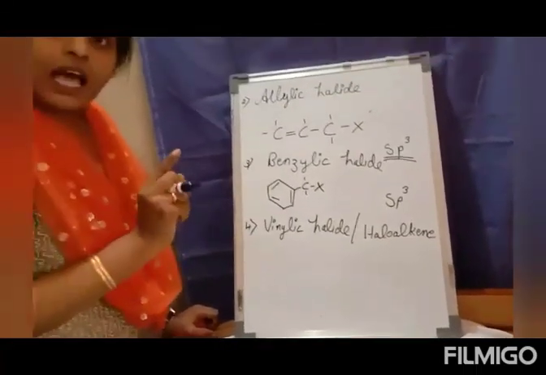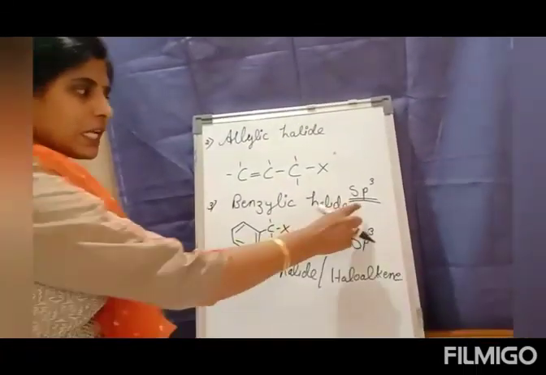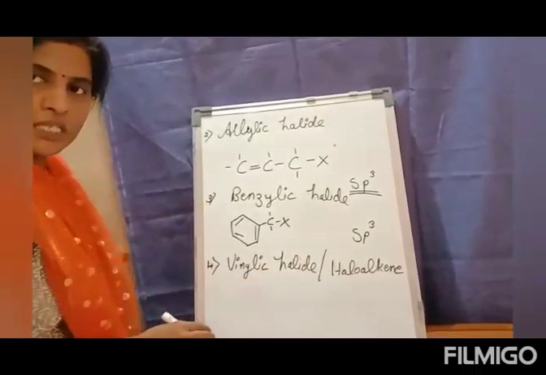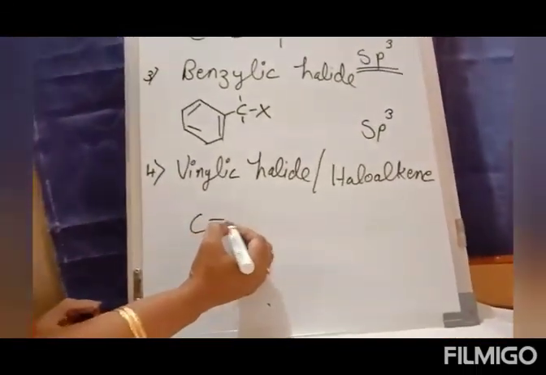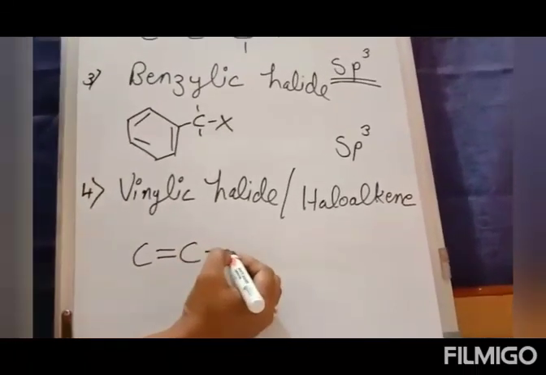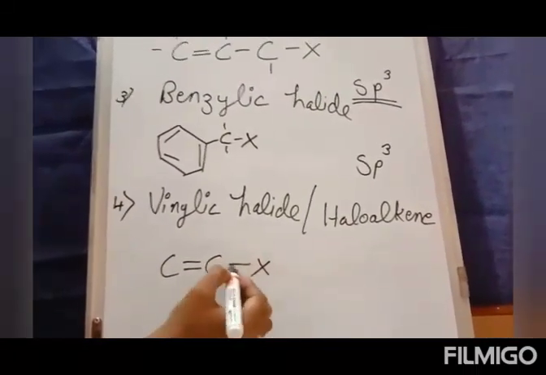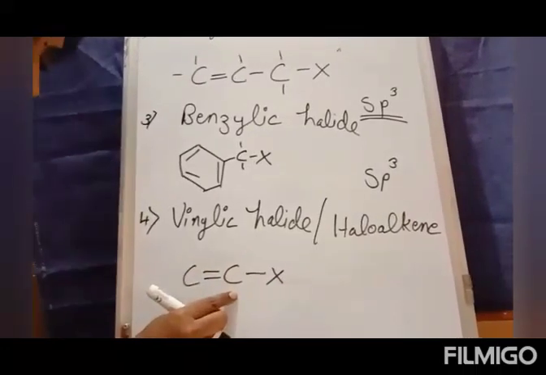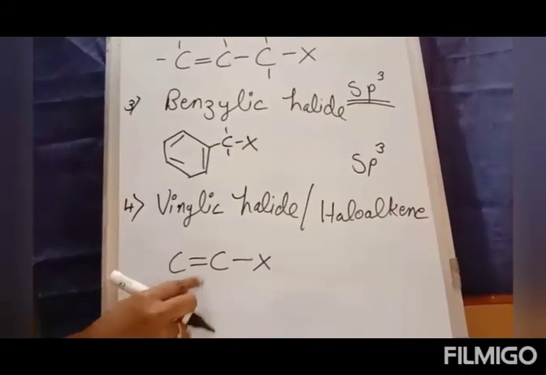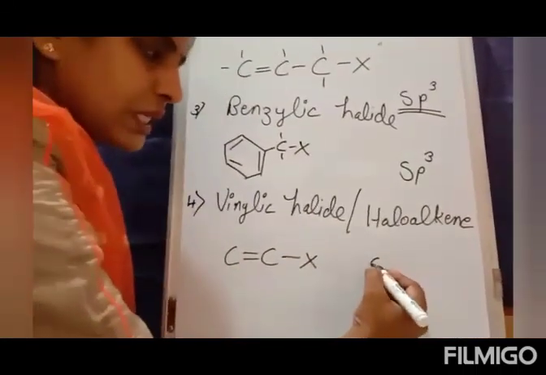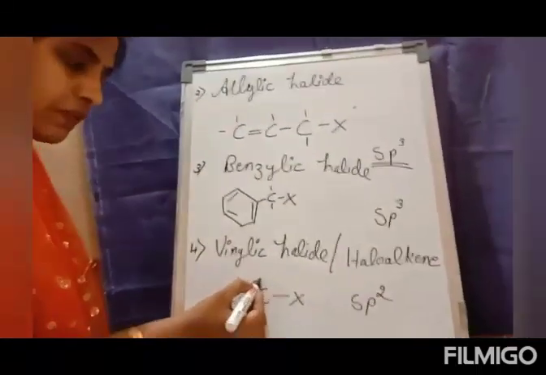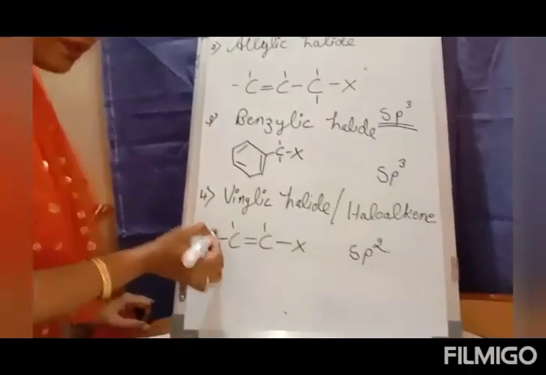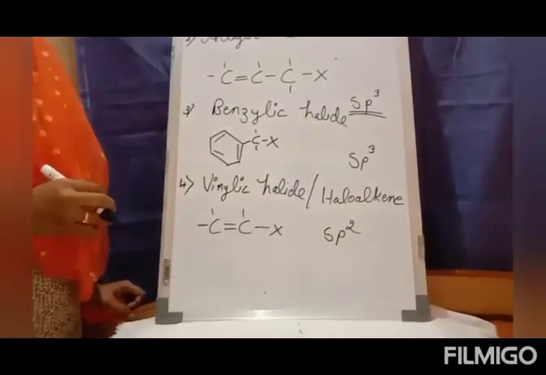So when it is haloalkene, till now we have seen sp3 hybridized carbon atoms. In the vinylic group, I'll be having a carbon to carbon double bond and the halide group will be attached directly to the carbon which is having the double bond. So this carbon atom is sp2 hybridized. The other valencies obviously will be completed with the hydrogen.